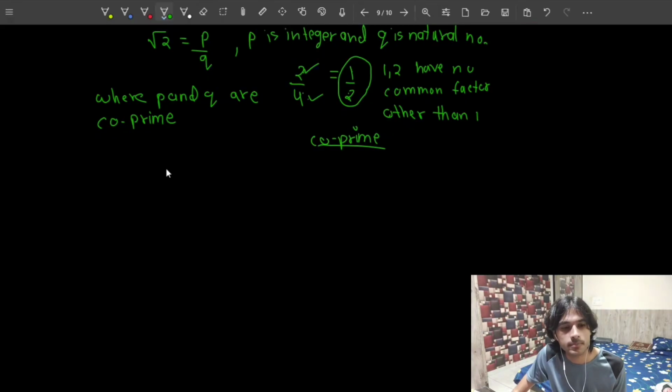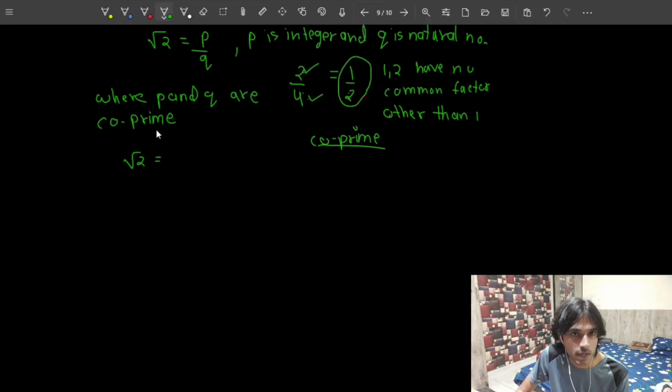Simply think of it as, suppose when I say root 2 is equal to p by q, I can simply write p is 2 and q is 4, right? So this is also true. But I want this part to be in this form, and to get to this form, I have to put another condition that both p and q have to be co-prime.